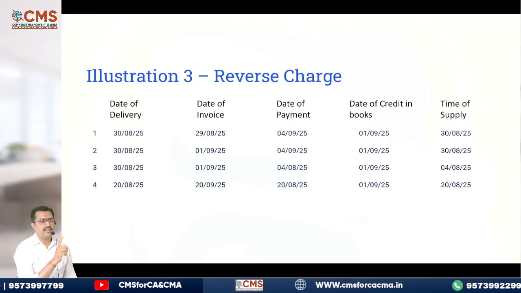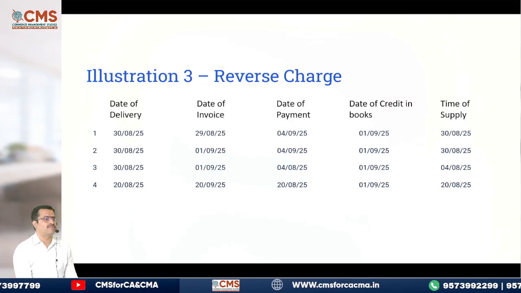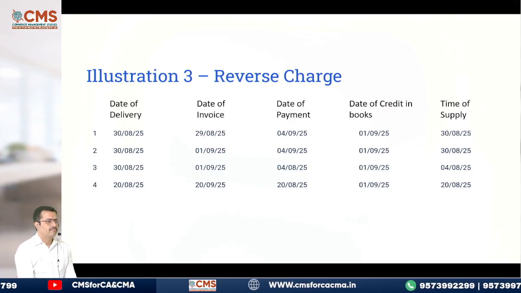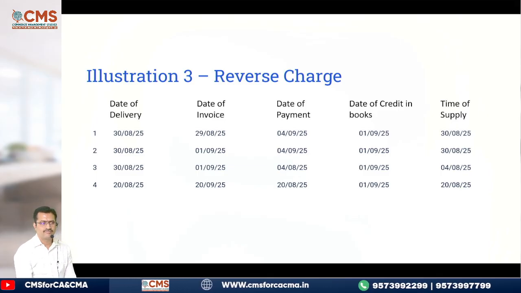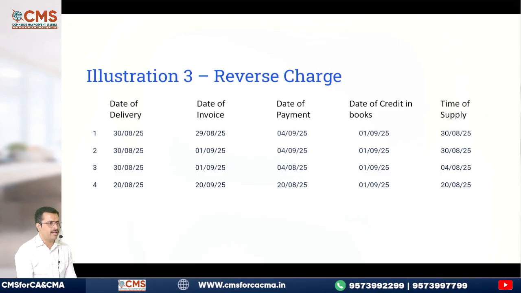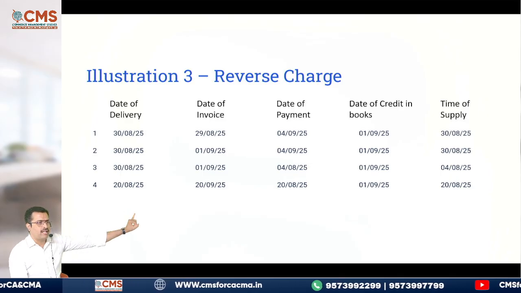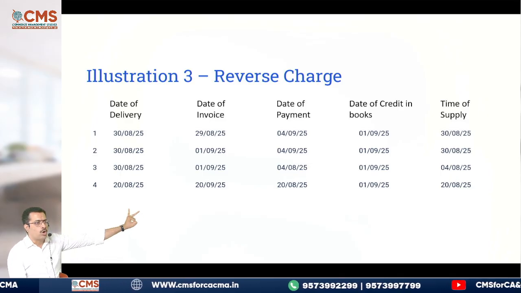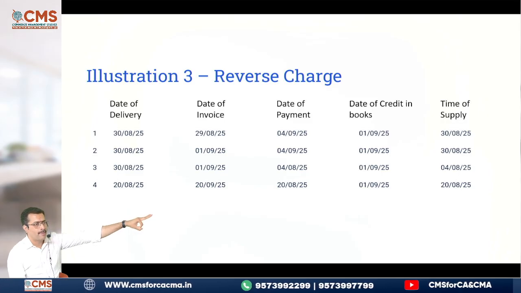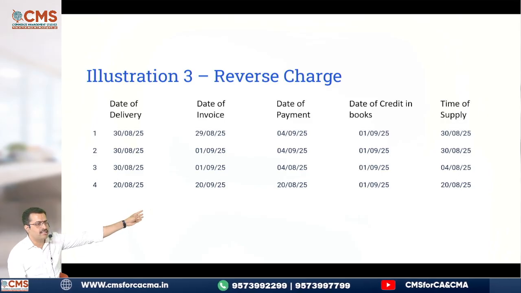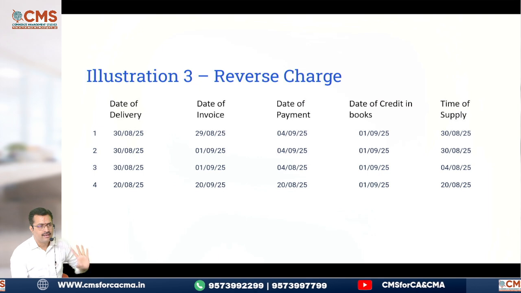Now, 31st day of date of 29th August means which date? Can we take 29th September? Because August has 31 days. 29th of September we can take. So, 3 dates. Now, 30th August, 29th September or 1st September, whichever is earlier. 30th August is earlier. So, time of supply is directly 30th August.